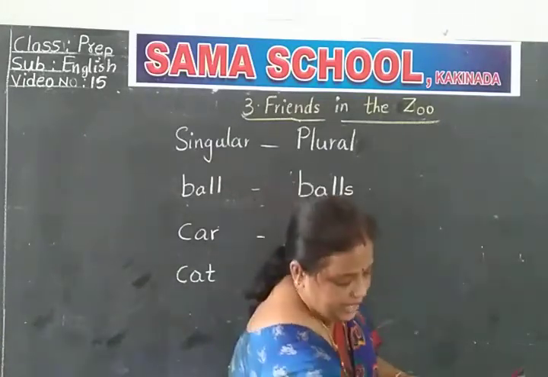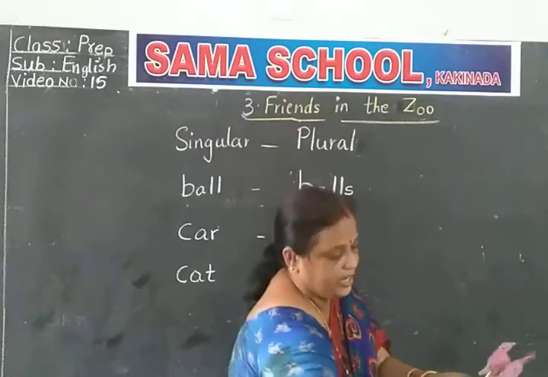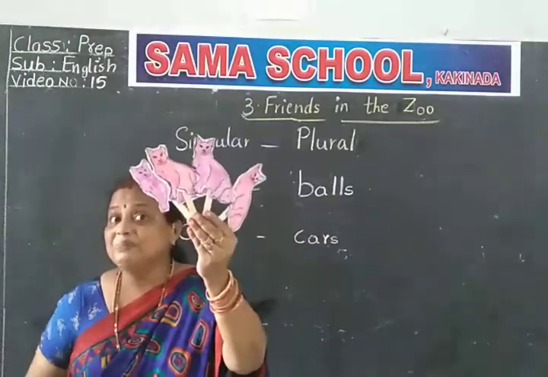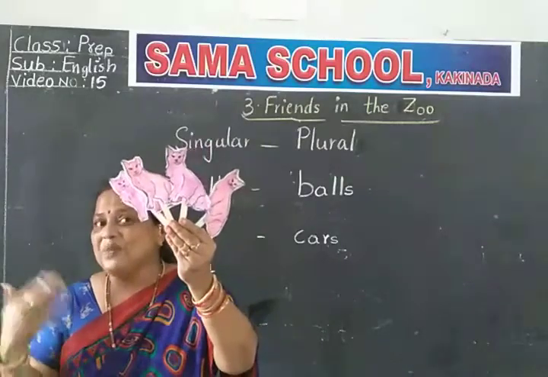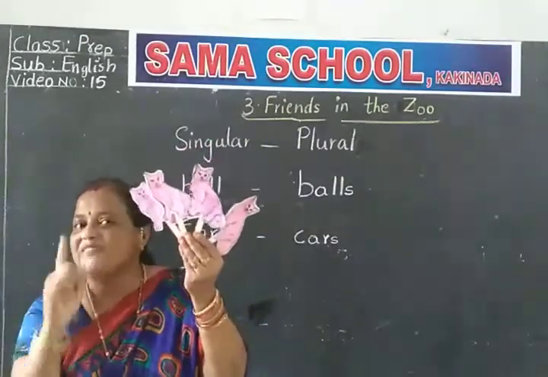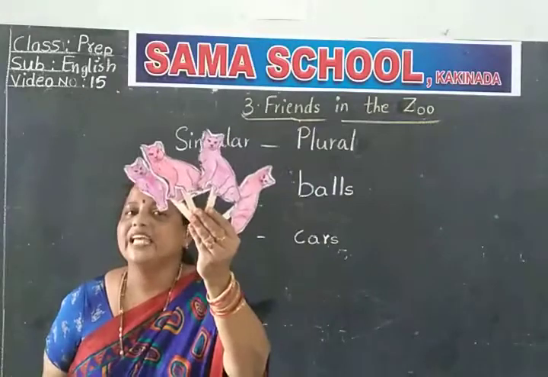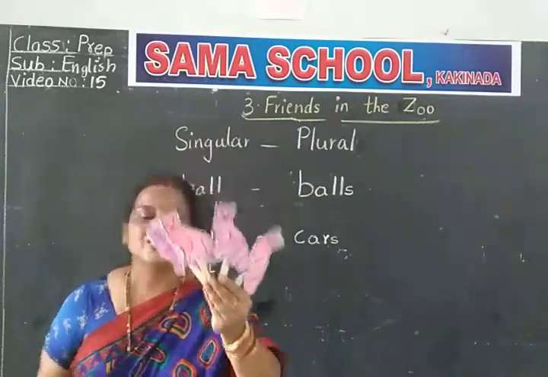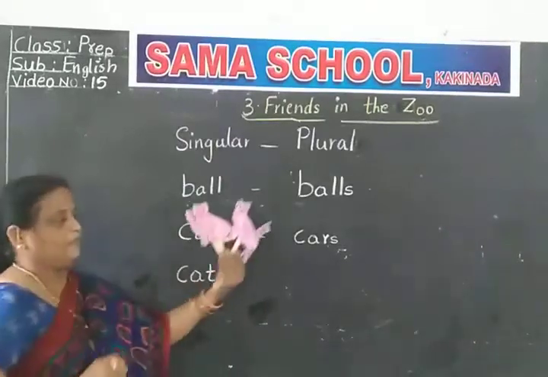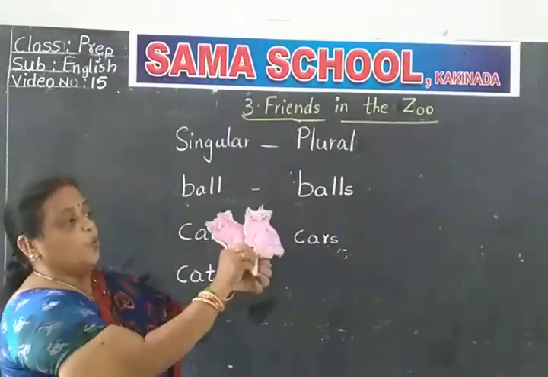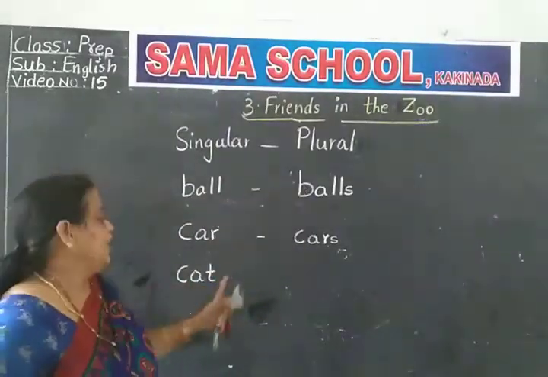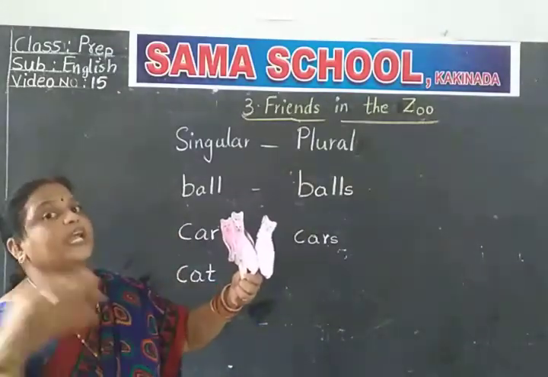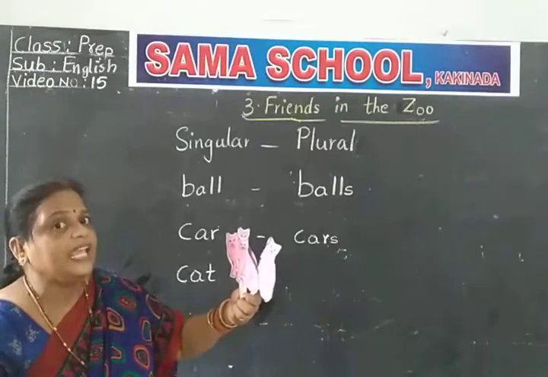Now you see how many I'm having here. See, children, how many I'm having. See, now many. So many are there. What do you say? If it is one, we say... Now we are having many. Cats. What do you say? Cats. But now we are having more. What do you say, children? Cats. If it is one, singular. Many more. Cats.